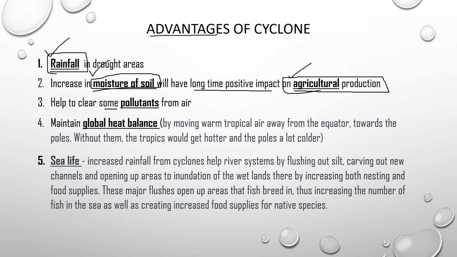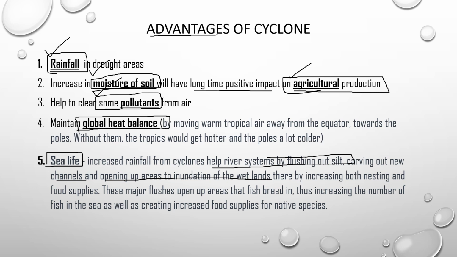So even in polluted areas, the pollutants in the air will come down because of the rain. And it also maintains the global heat balance, like if we are completely under summer, then definitely it will decrease the temperature in that area. Not only this, it also balances the sea life, that is, increased rainfall from cyclones helps the river systems by flushing out the silt and carving out new channels and opening up new areas of wetlands, and these are just reclaiming the ecosystem.